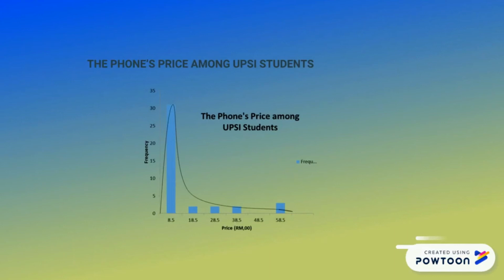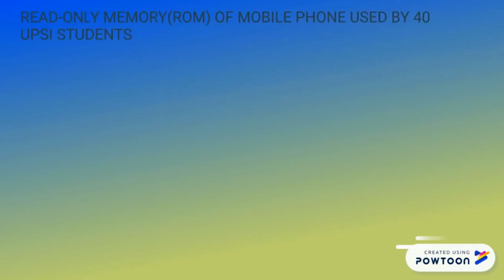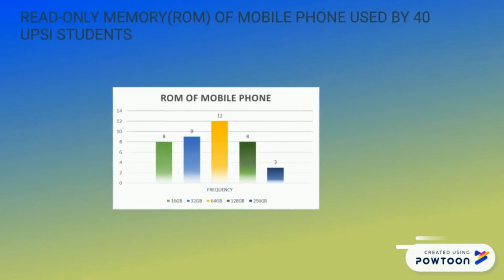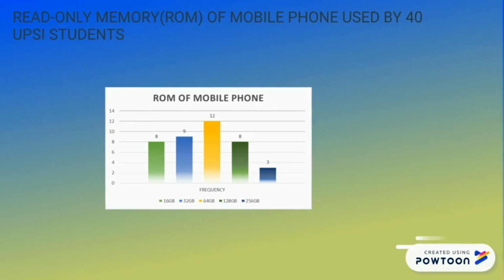It is a quantitative variable. We can find the mode, mean, and median, and we get a graph which is skewed to the right. The third question is read-only memory, ROM, of the mobile phone used by 40 UPSI students. The most frequently occupied is 64 GB ROM, which is 12 out of 40.